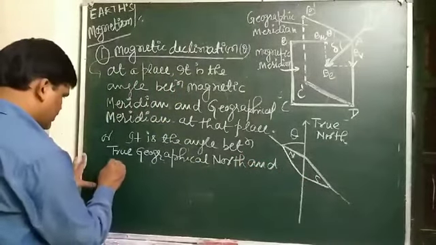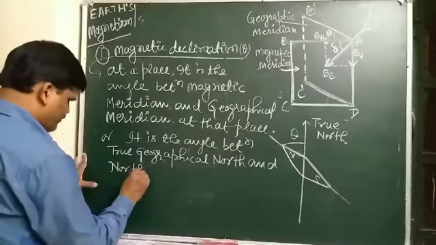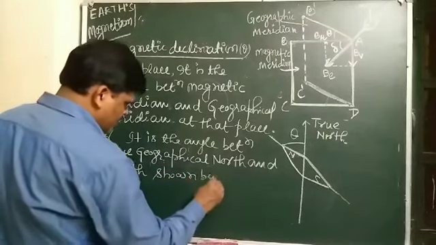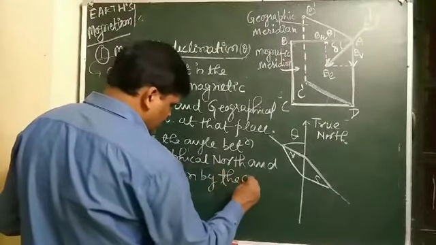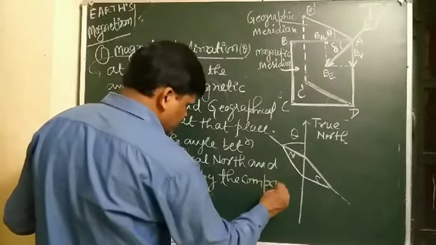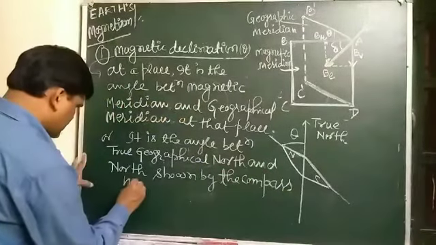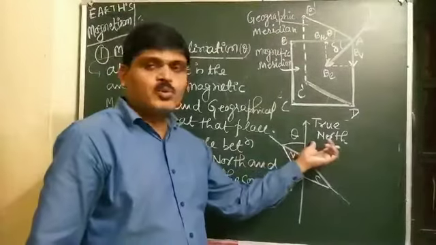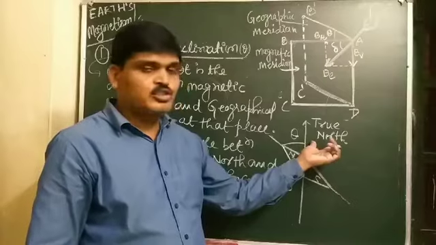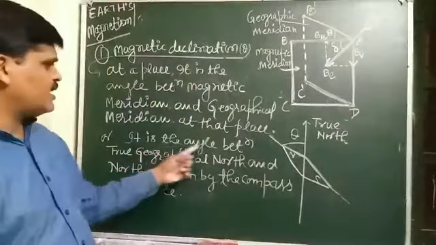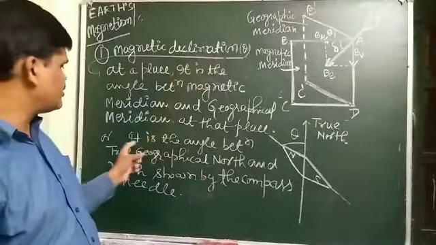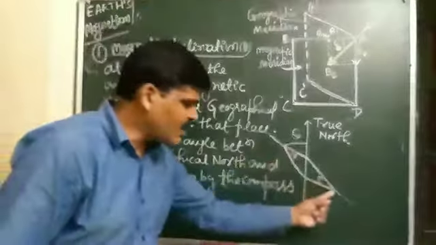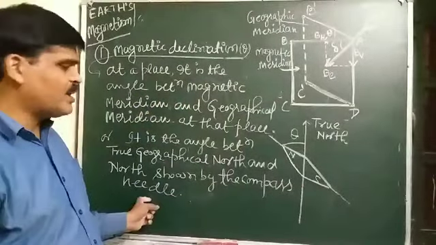So the angle between the two: true north means what? Geographical north. So magnetic declination can also be defined as the angle between the true geographical north and the north shown by the compass needle.